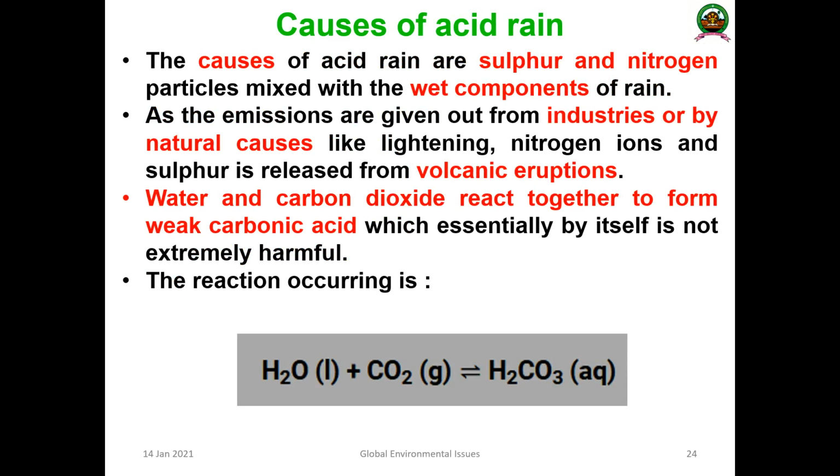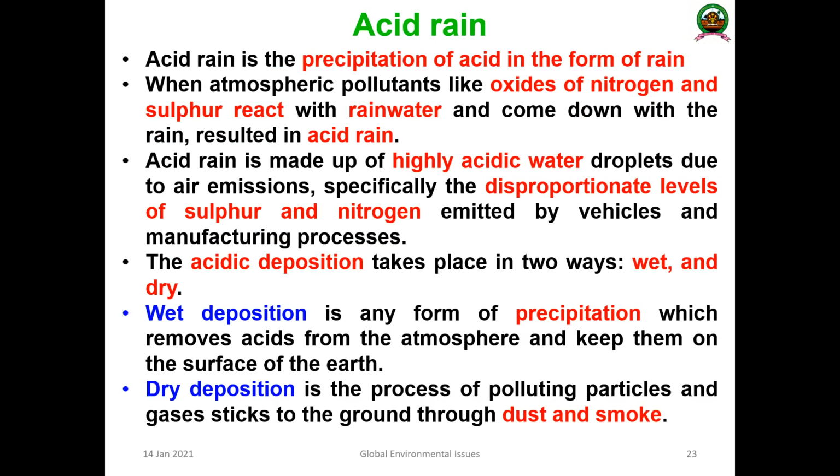The next one is acid rain. Acid rain is the third potential problem of the ecological system. So what is the meaning of acid rain? It is one of the potential problems. Nowadays, a lot of very important old natural resources are diminishing due to acid rain. Acid rain is the precipitation of acid in the form of rain. All the chemicals that arise from industry, automobile exhaust, factory emissions, etc., lead to a lot of toxic chemicals that are trapped in the atmosphere.